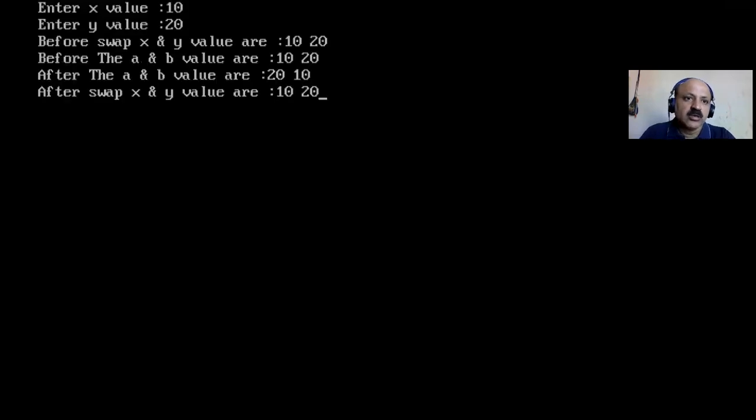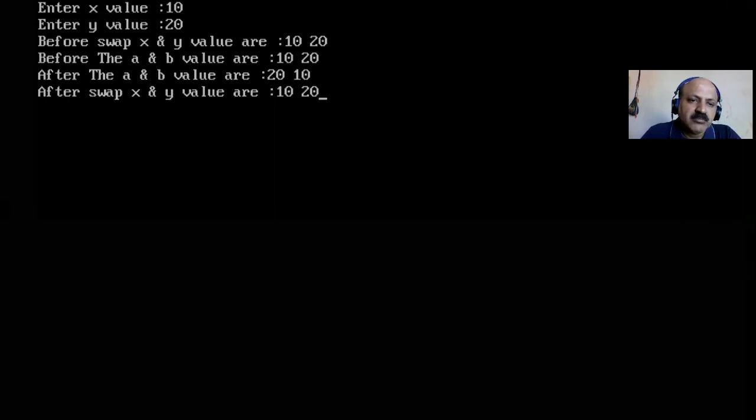So here I give the same 10 and 20. Look, again, before swap X and Y are 10 and 20, yes, 10 and 20 is perfect. And before, A and B, yes, that copies X to A and Y to B, means assign the value. That is called assign the value, means that it copies only the value, not the reference. With reference, definitely both in main also swap and in UDF also swap. That we can see in the next video lecture.